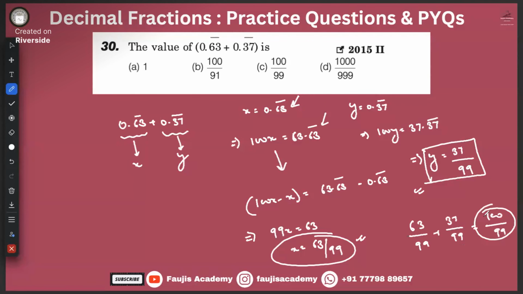Right, Mulan and Mateshwaran? Yes, sir. Is it 100 by 99 or 1? Which of these two answer options is correct? 100 by 99 or 1? Which of these two is correct? It's 100 by 99. This is what we have found out, 100 by 99, right? Yes, sir. Okay.